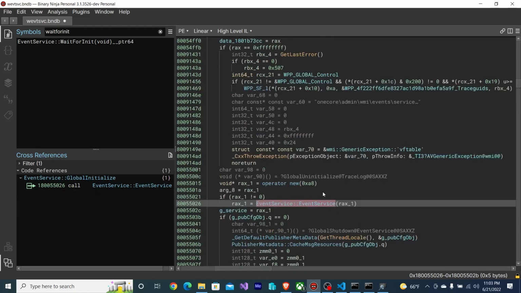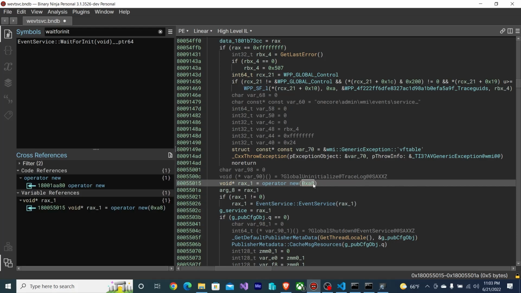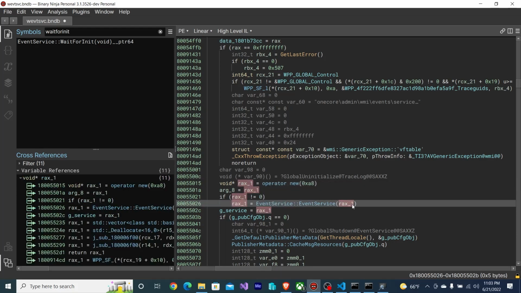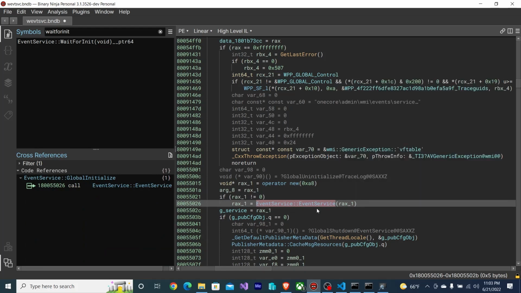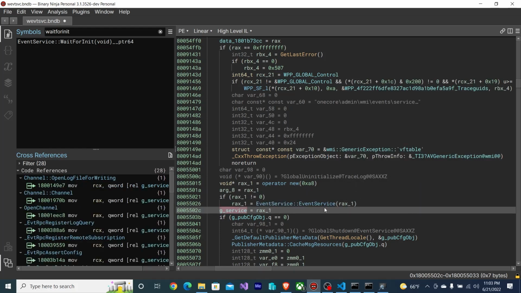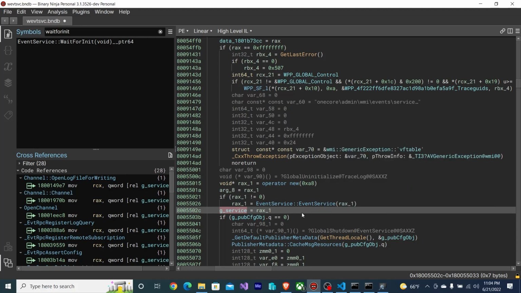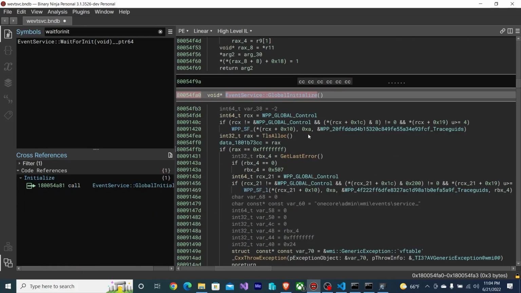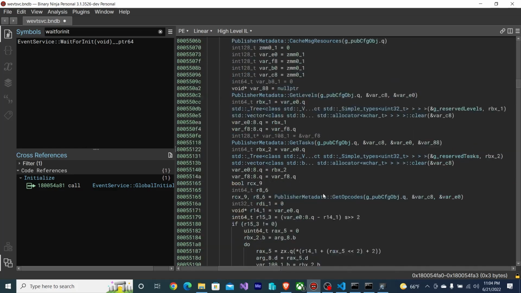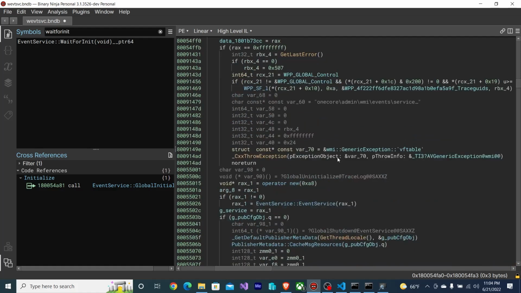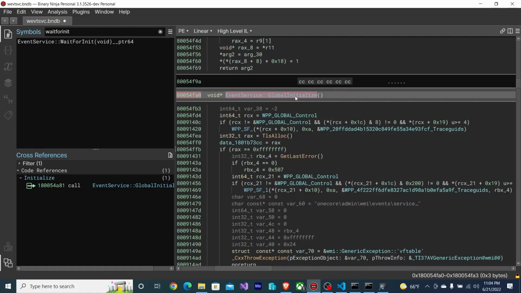So we could do that ourselves, right? We could allocate 0xA8 to a memory address, pass that to the constructor of event service, and then write that pointer to gservice. Like that would work perfectly fine. Or we can just call global initialize and see if that fixes things as well, because that might do additional things we wanted to do. So in this case, I'm just going to call global initialize.